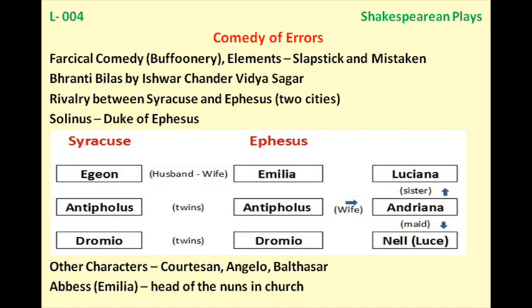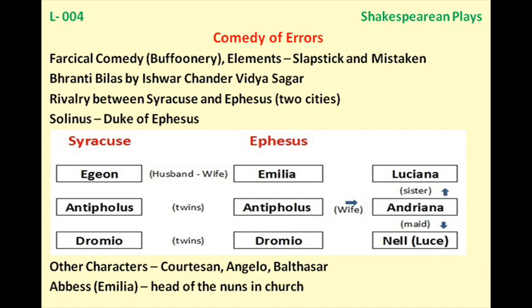But instead of this, we have AE, Antipholus of Ephesus. He scolds him for talking that nonsense, because he is already inside the lockup, and asks him to bring some money from his wife Andriana to bail him out. Now at this, DS, Dromio of Syracuse, gets confused, but he knows that last time they were in the same house, his so-called wife, Andriana, was there.